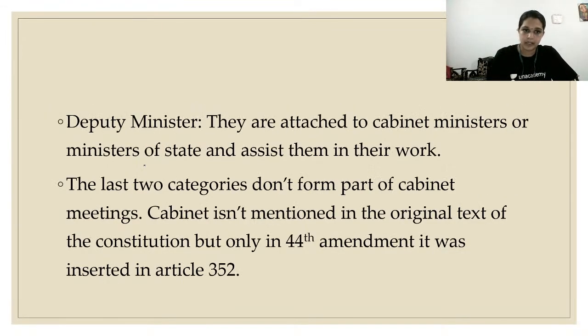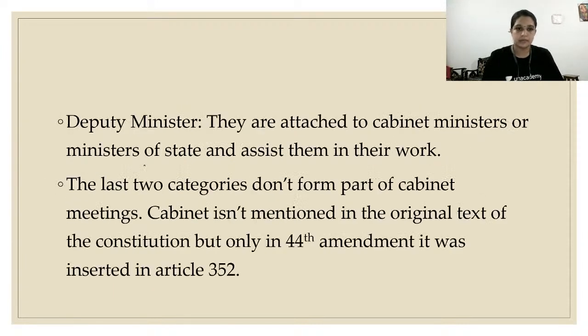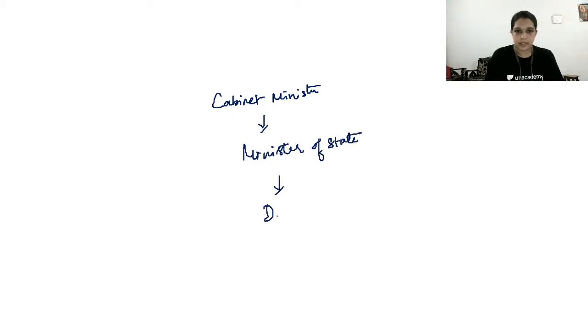This is the hierarchy. We have the cabinet minister, then the minister of state, and then the deputy minister.